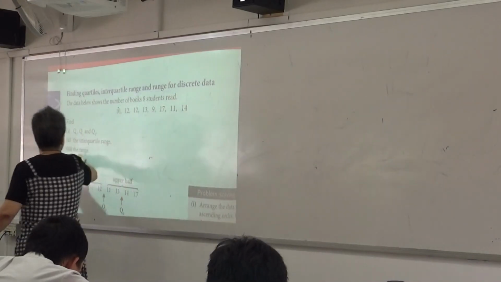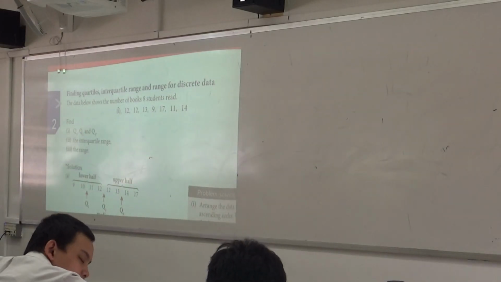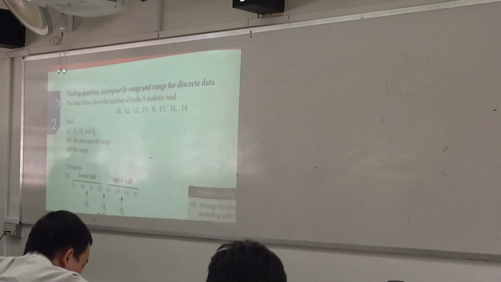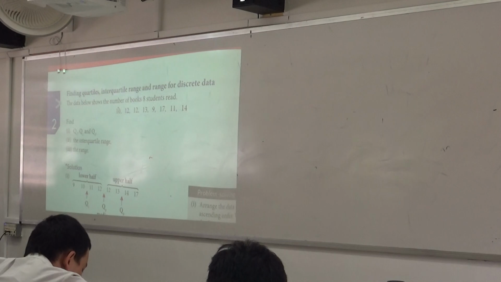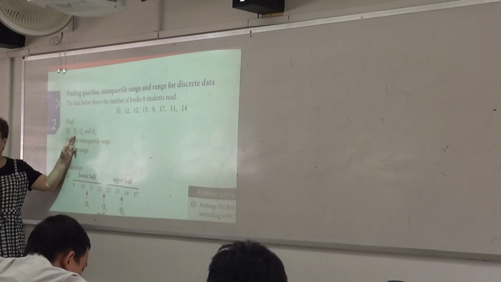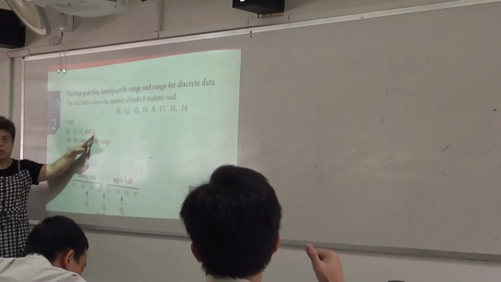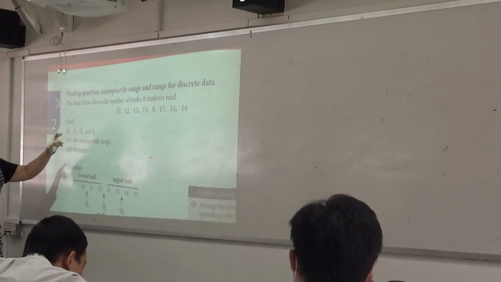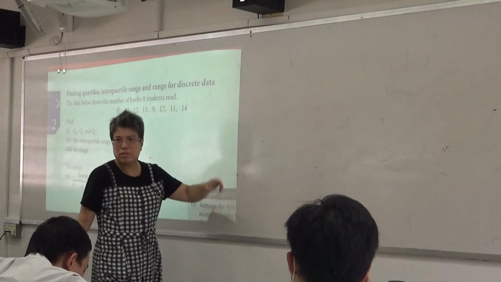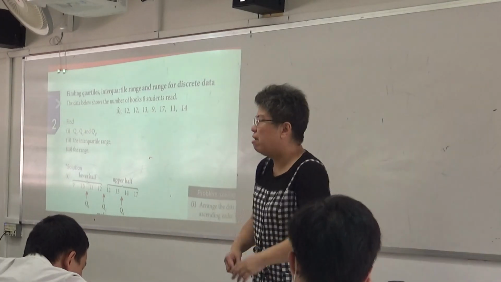Alright. First of all, the question says, the data below shows the number of books 8 students read. Find Q1, Q2, and Q3. What does Q1 stand for? Lower quartile. This one? Median, upper quartile. Okay? Now, first of all, we cannot do it like that. We must arrange it in order first.